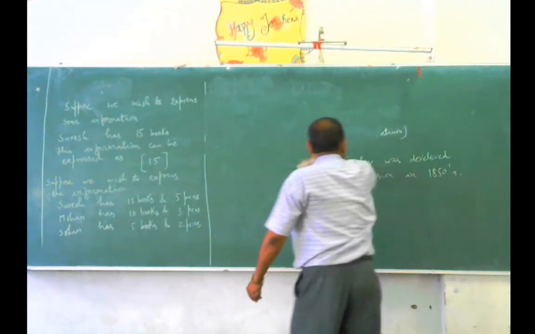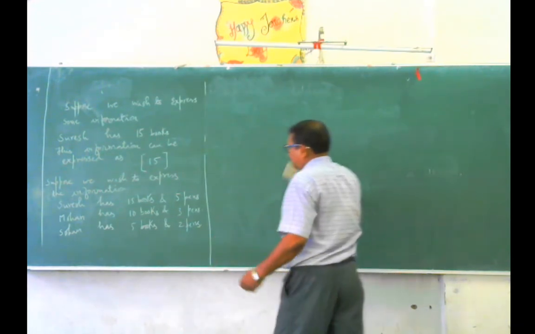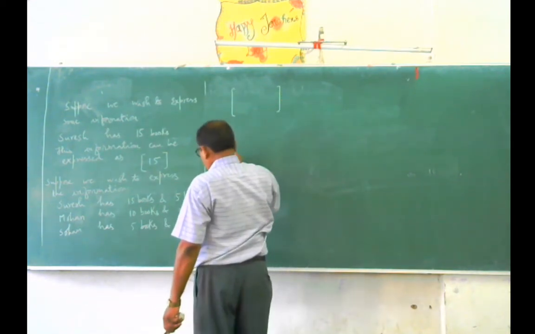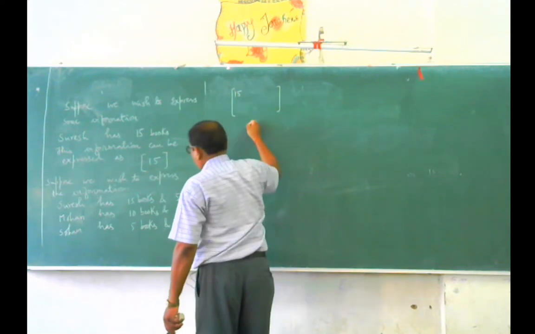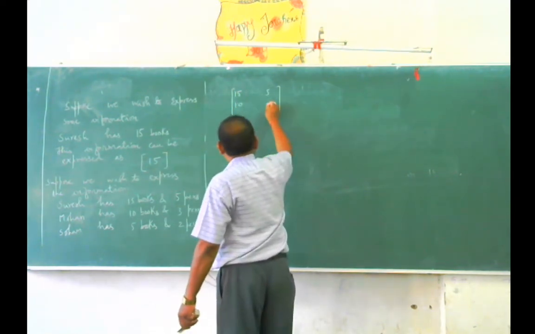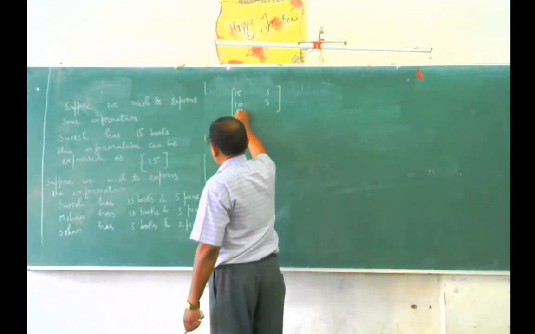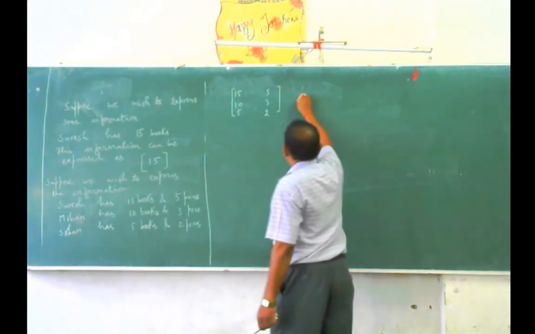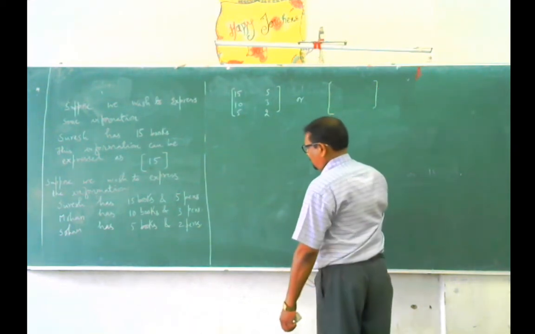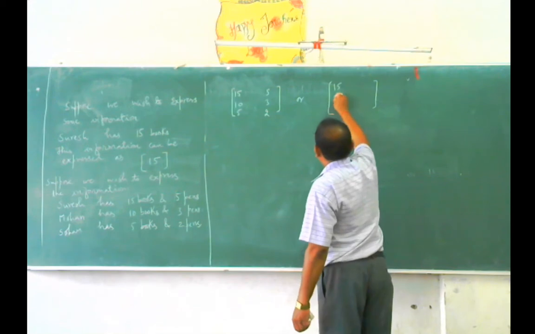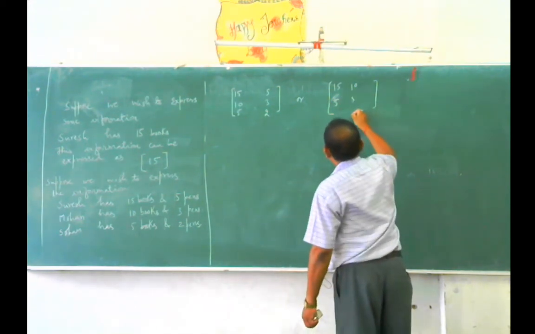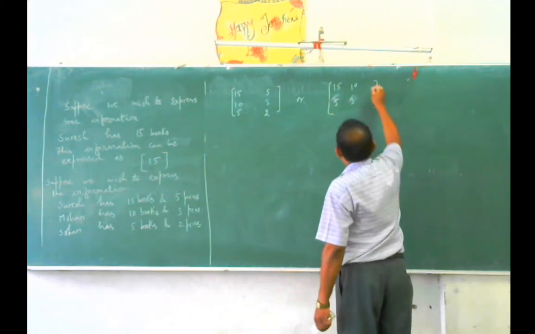So I am going to write this information in square brackets: 15, 5, 10, 3, 5, 2. In another way, we can express this as 15, 5, 10, 3, 5, 2.